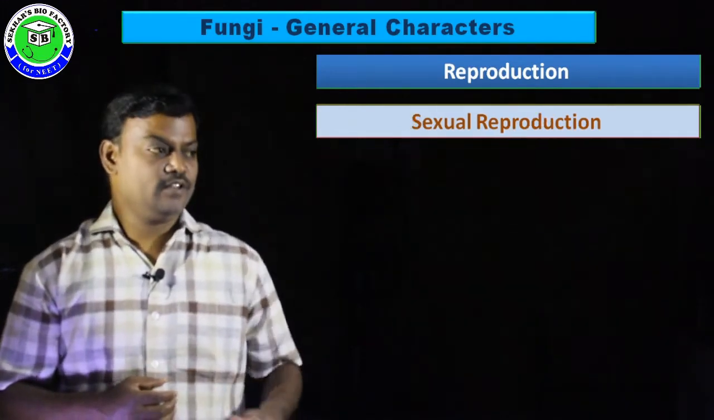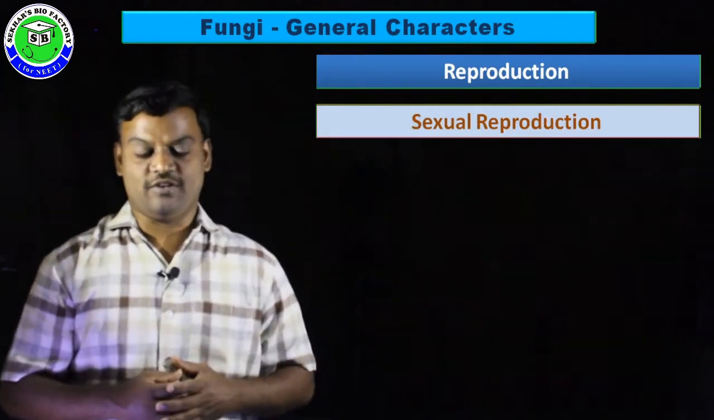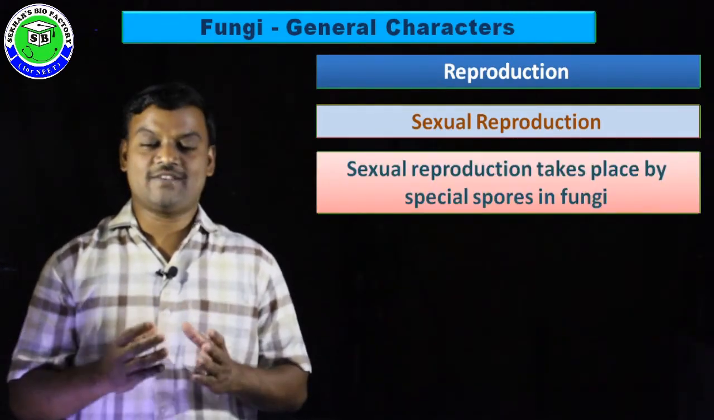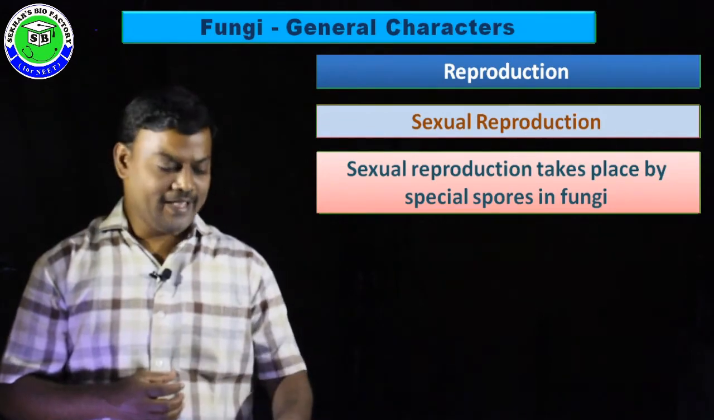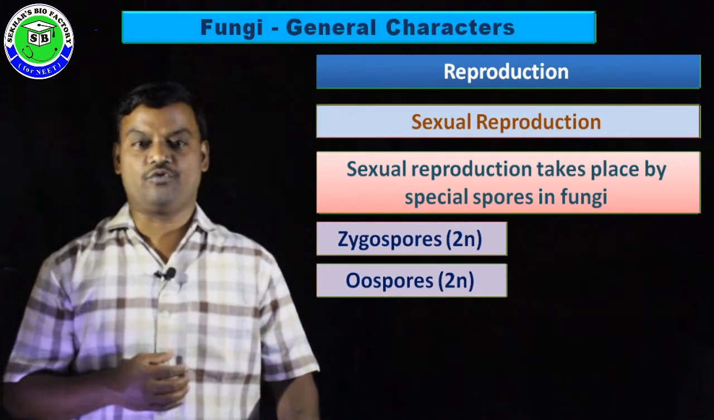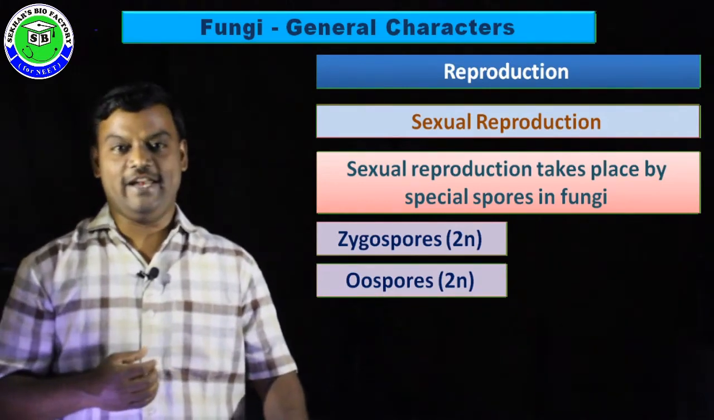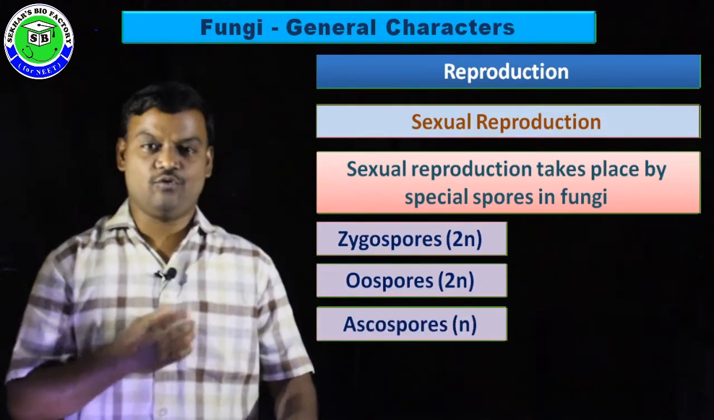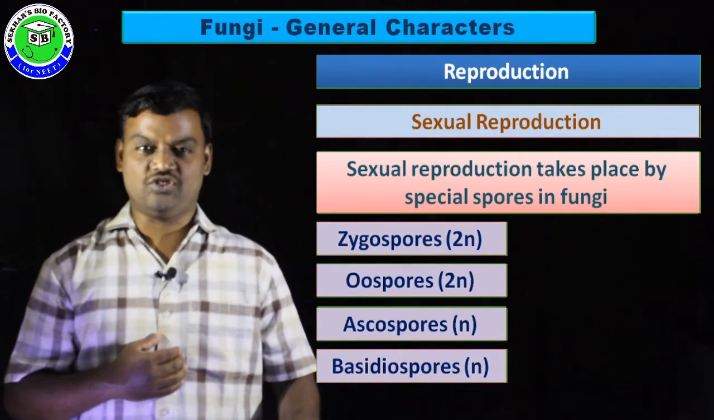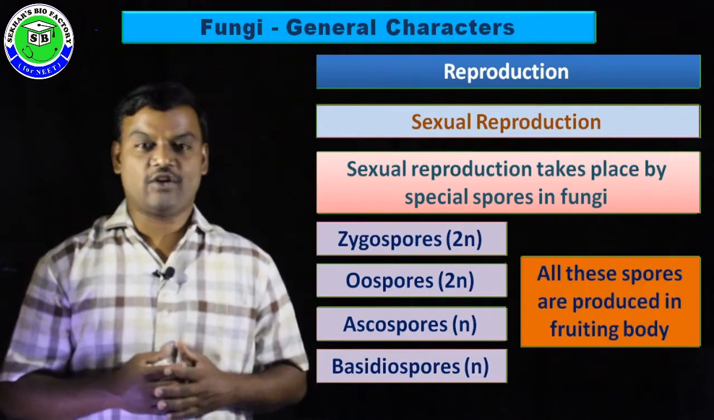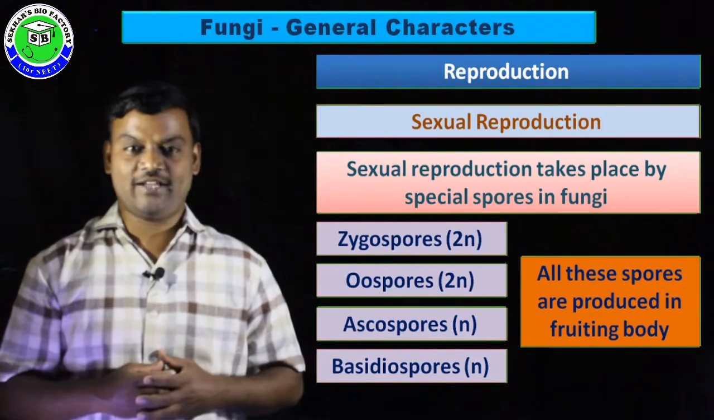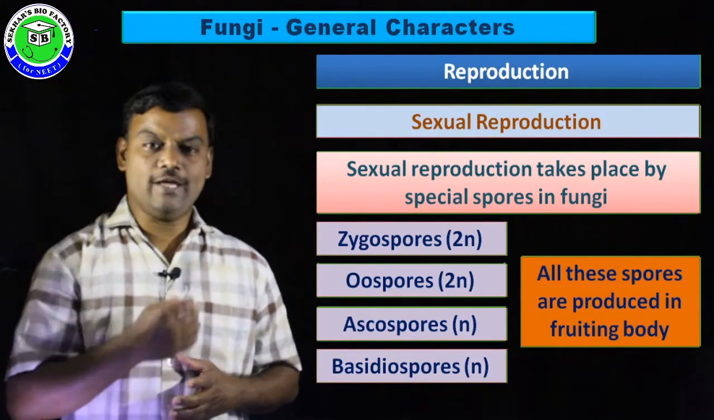In the case of Syncytium, it can form some motile spores during asexual reproduction, and these are called zoospores. In the case of sexual reproduction in fungi, it takes place with special types of spores. One is zygospores and the second is oospores. Both these spores are diploid in nature. Along with them, ascospores and basidiospores are haploid in nature. At the time of sexual reproduction, all these spores are produced inside a specialized structure called the fruiting body.